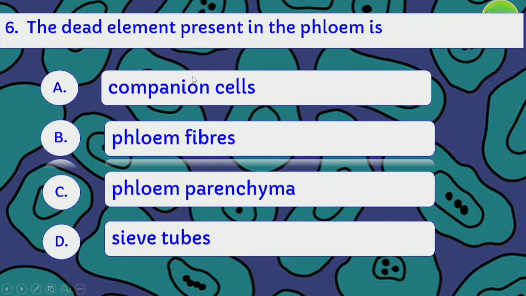The dead element present in phloem is companion cells, phloem fibers, phloem parenchyma, or sieve tubes. The right answer is phloem fibers. The dead element present in phloem is phloem fibers.